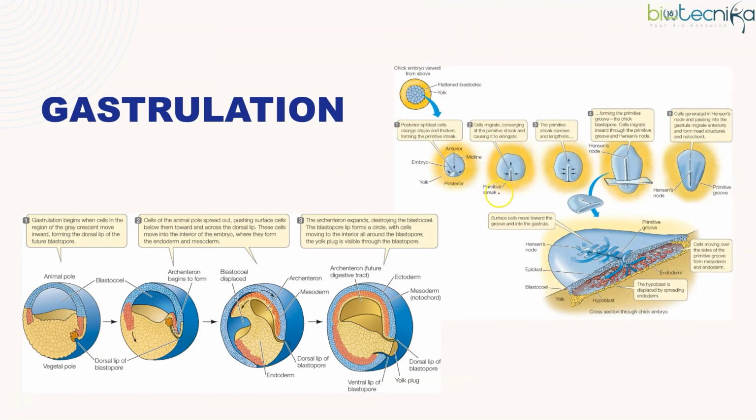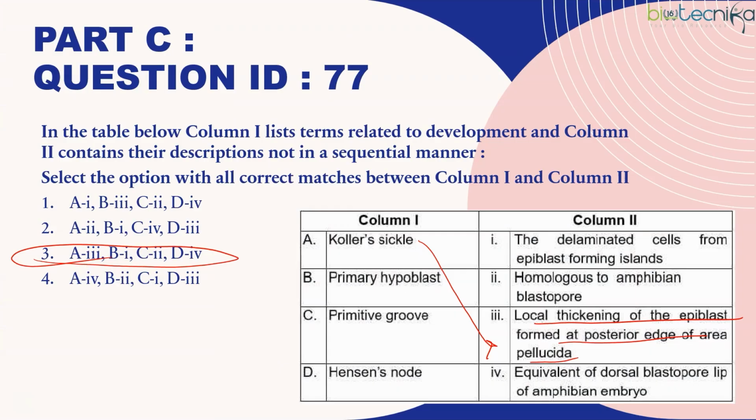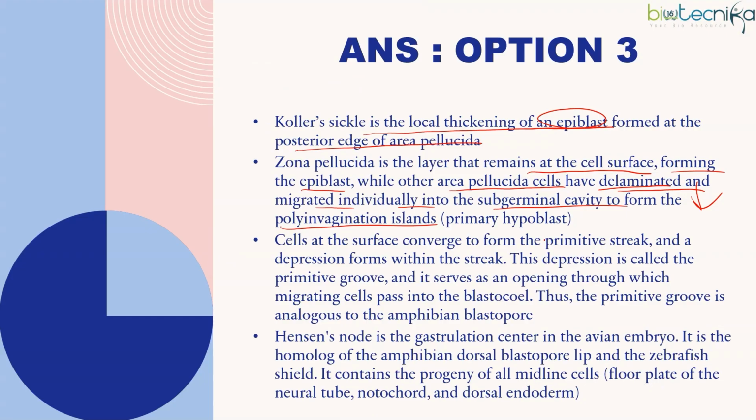So here some cells will be going inside. That's the process of gastrulation when it starts. Okay. So yes, primary hypoblast is the delaminated cells from the epiblast forming polyinvagination islands.